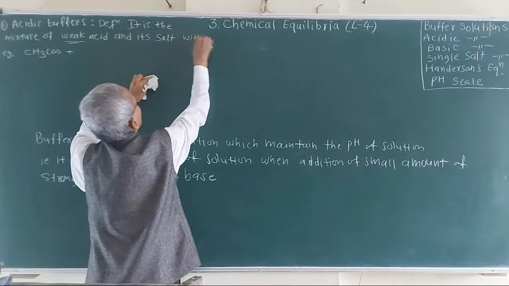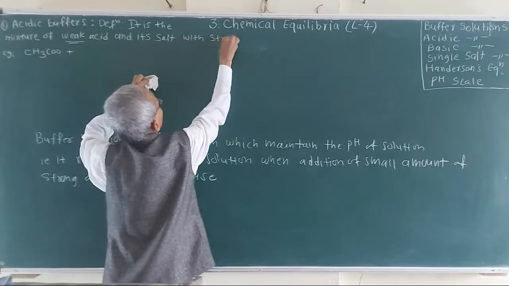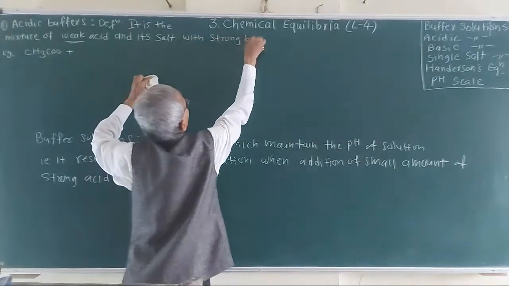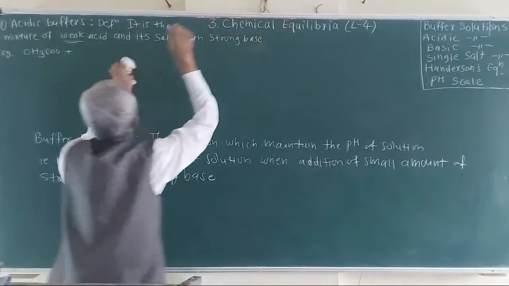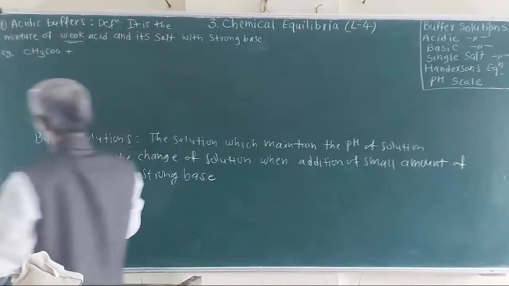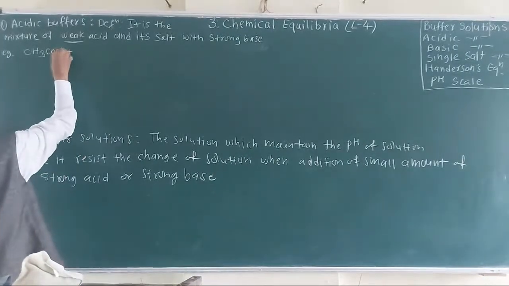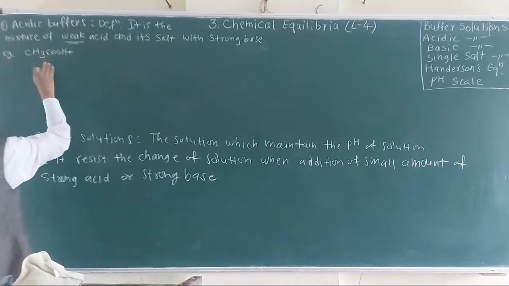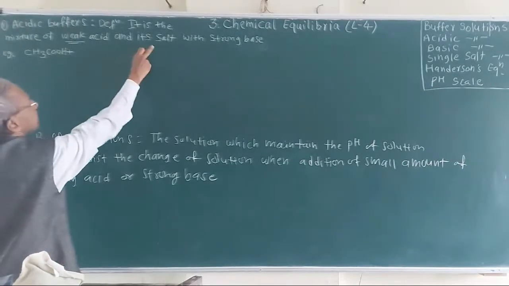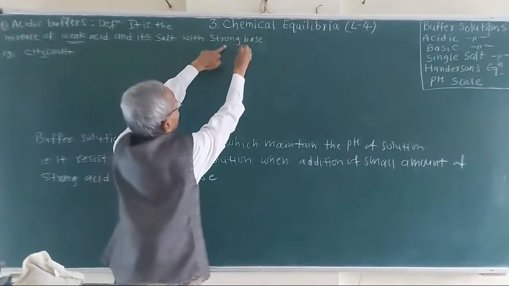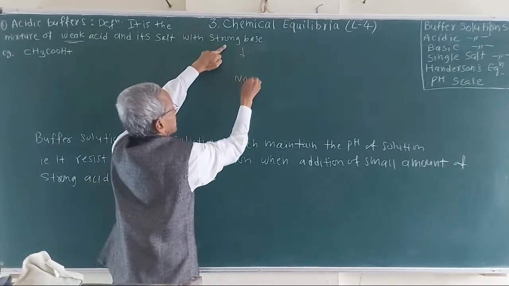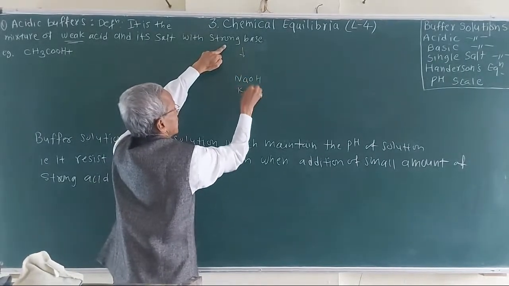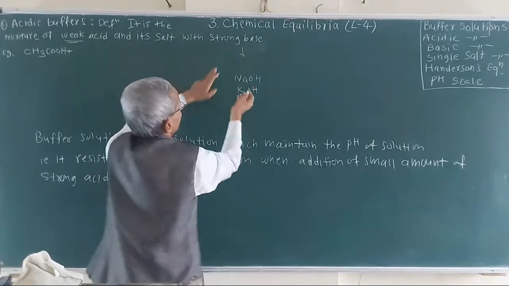Here, acetic acid and its salt with a strong base. For example, NaOH and KOH are the strong bases.